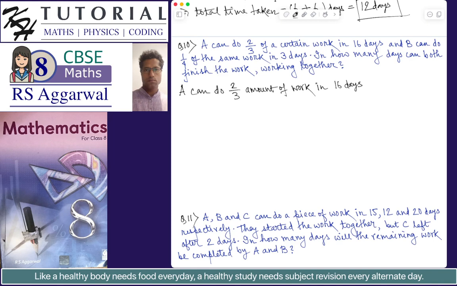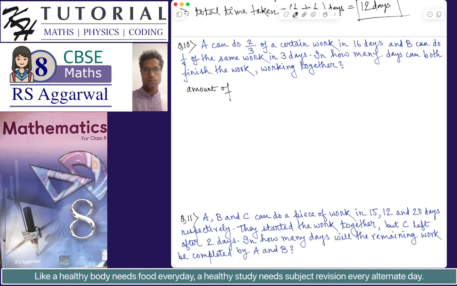We need to actually find what is the work done by A and B in one day from the given fact.